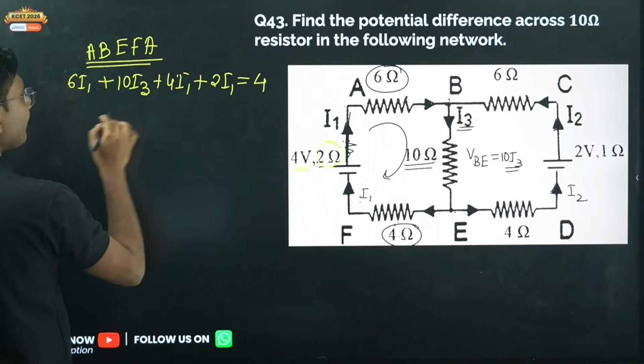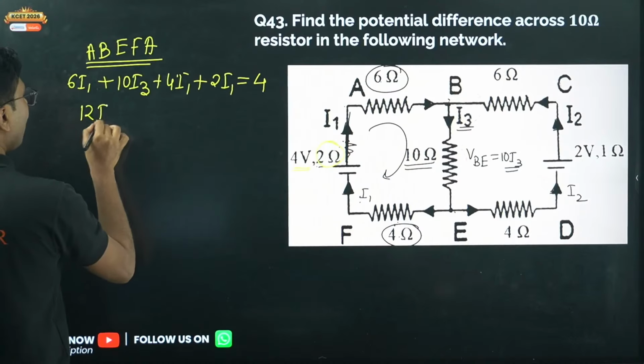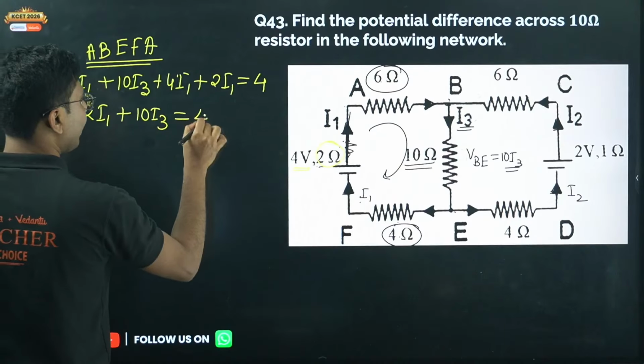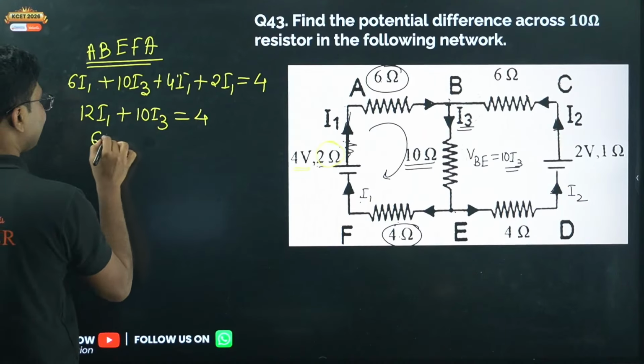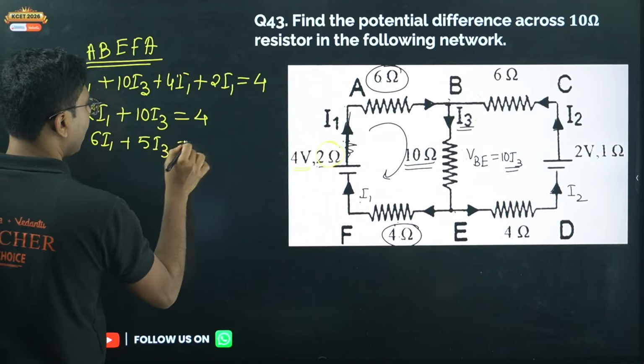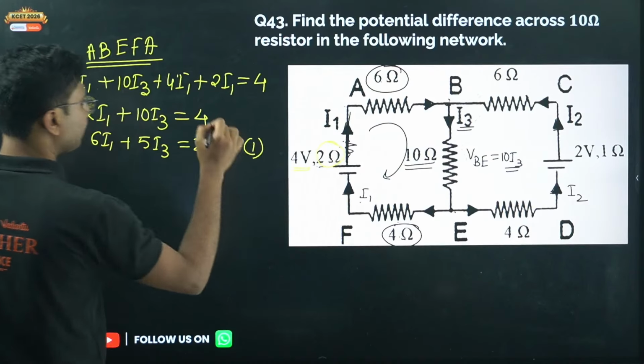Now if you add everything, you will get 12I1 plus 10I3 equals 4. If you divide both sides by 2, you will get 6I1 plus 5I3 equals 2. This is equation number 1.